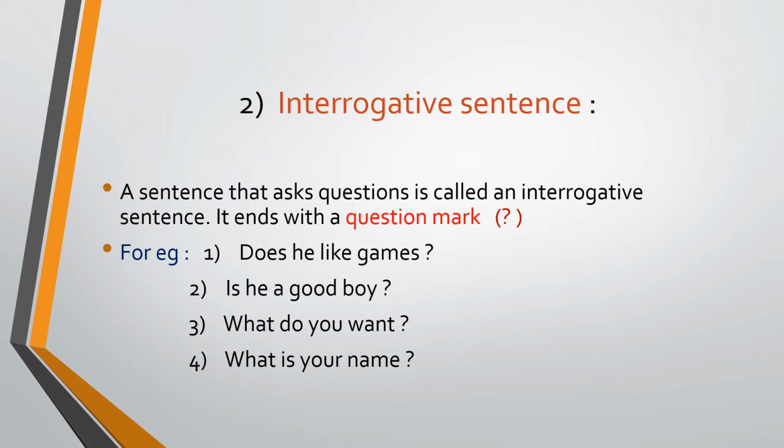Declarative sentence ends with a full stop. Interrogative sentence means question mark. The sentence should have a question mark, and begins with words like what, where, how, when, whom, is, does, do, etc. Here examples are given. Does he like games? Is he a good boy? What do you want? What's your name? When do you get up early in the morning? Do you like to go to school? Do you like to study? Like this, yes or no type questions, complete sentence questions. So it is known as an interrogative sentence.